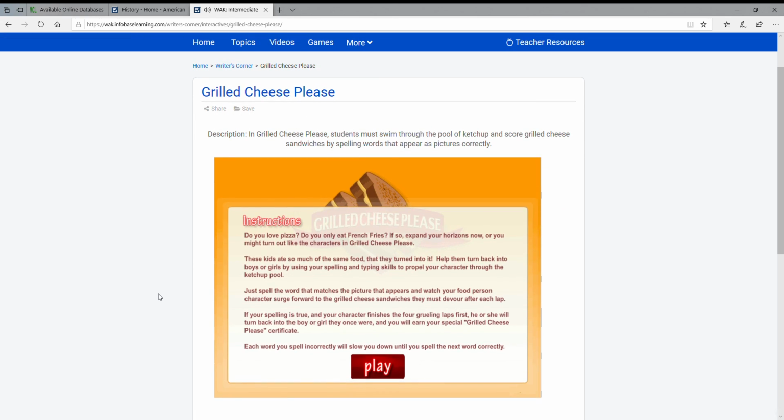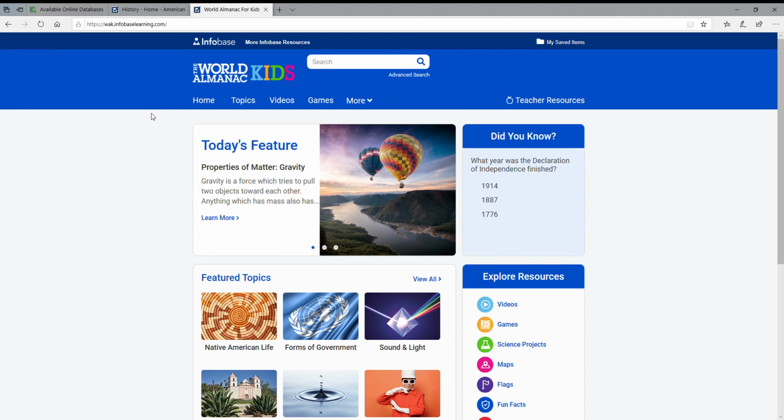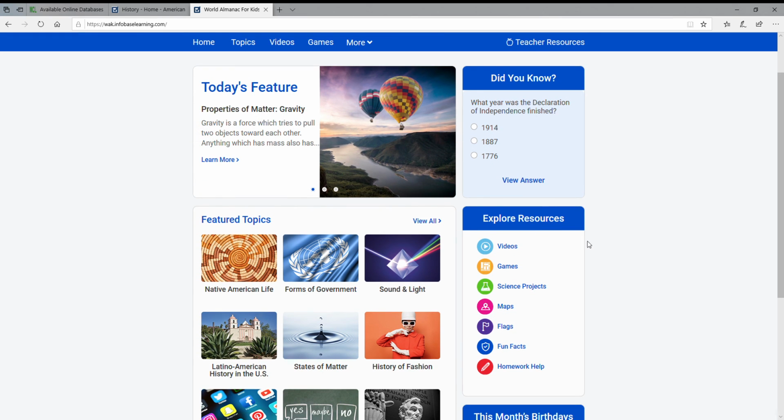So we've got some music going on, and then basically spelling words. So I'm going to get out of that. But you can see that there's things in here that make the learning aspect a little bit more fun and interactive. And then, like I said, the resources, we've got fun facts, and you can just jump right in there.